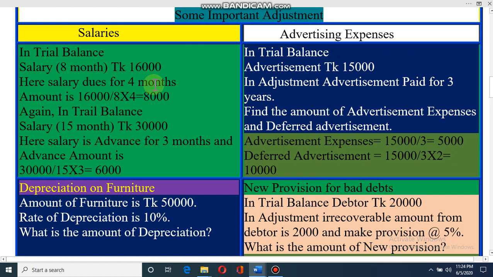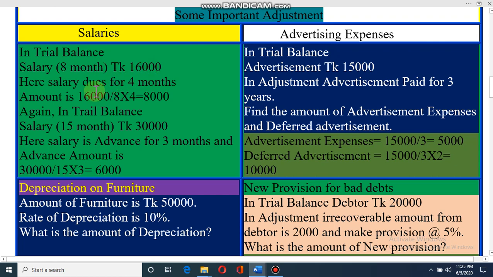I hope you can understand. If it is 9 months, then what will happen? That time salary is due for 3 months. Dear student, if 10 months is given, then what will happen? Yes, it is due for 2 months. I hope you understand. Dear student, the amount is given as 16,000. Then you have to find out the due amount of this salary.